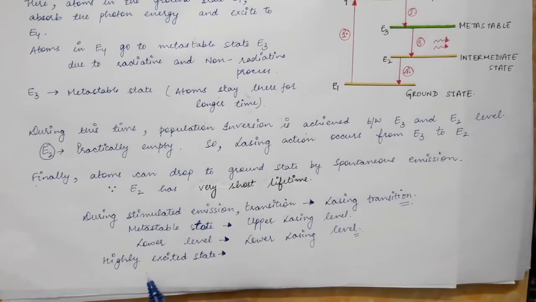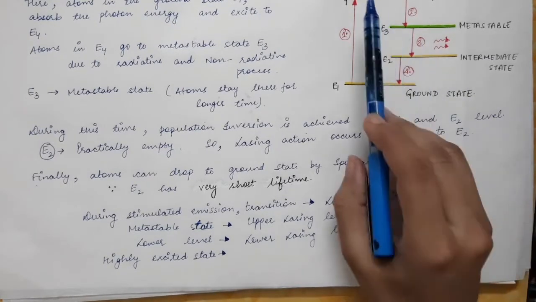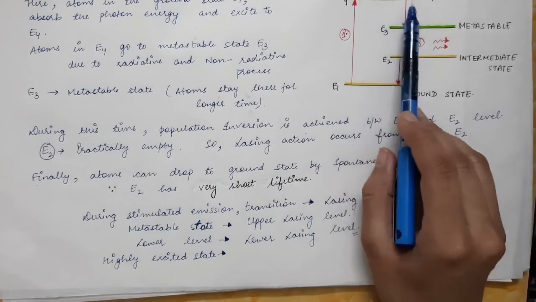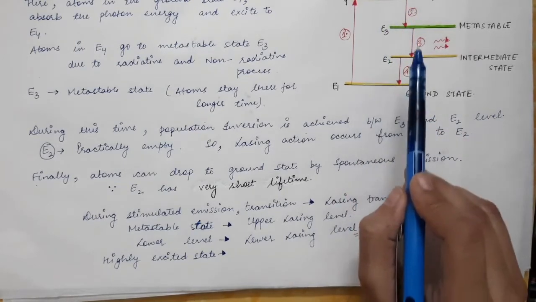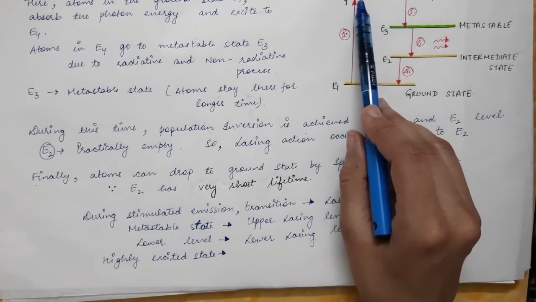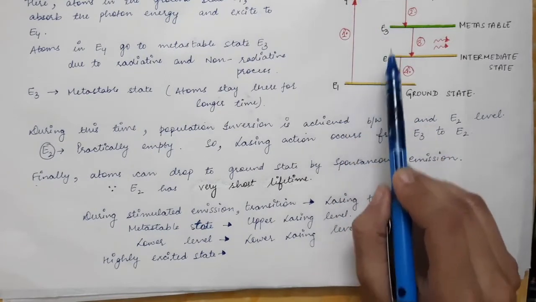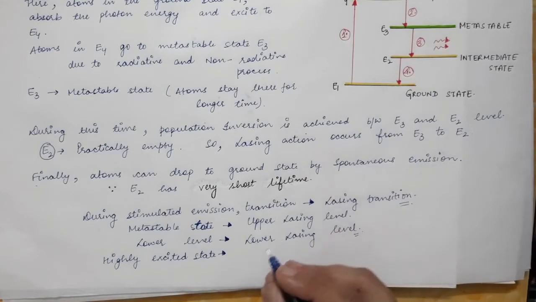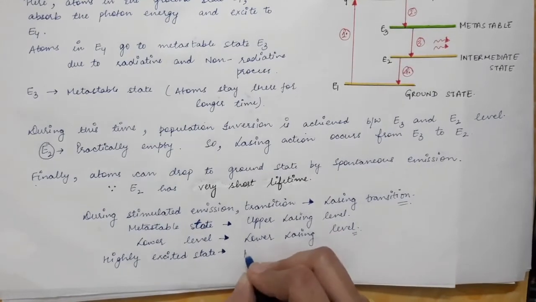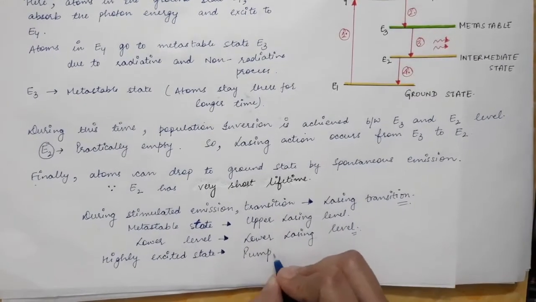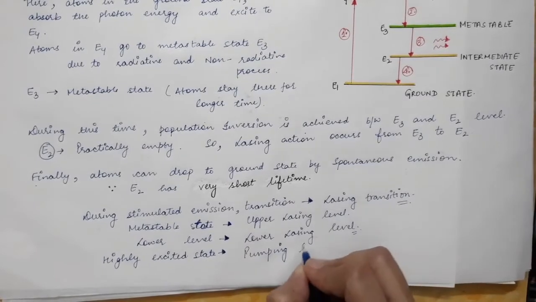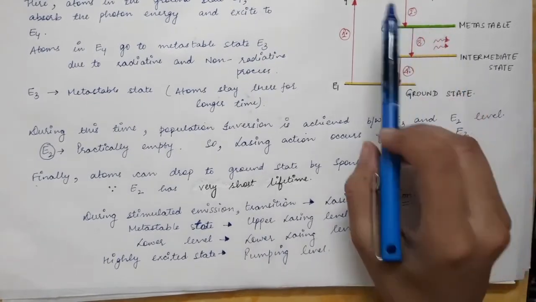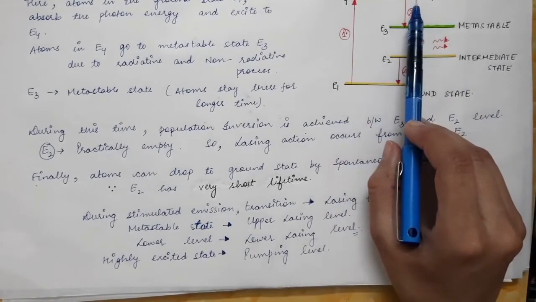And the highly excited state is the one in which the atoms are excited by pumping. Through pumping, the atoms are excited, and hence this highly excited state is also called the pumping level.